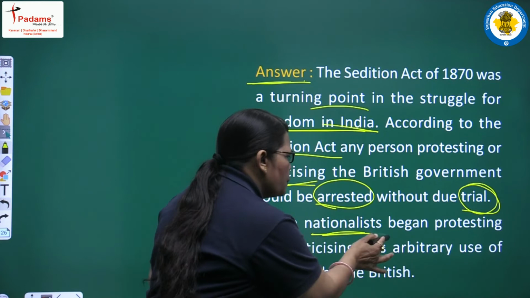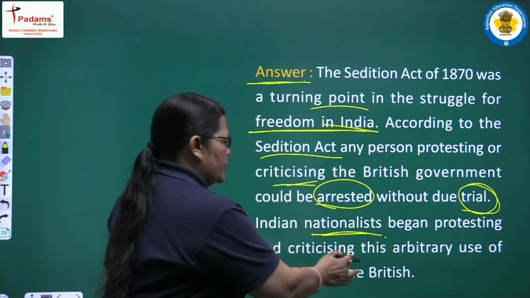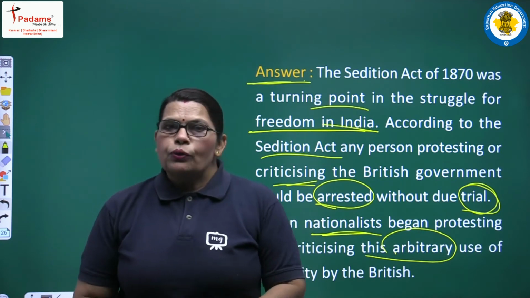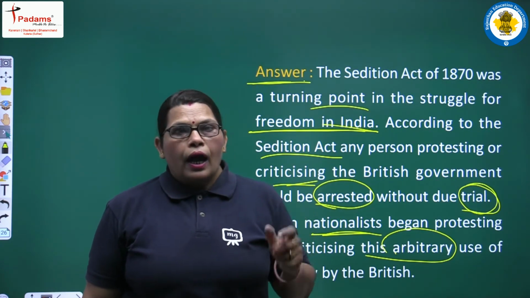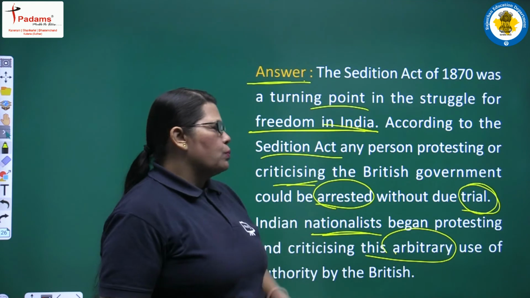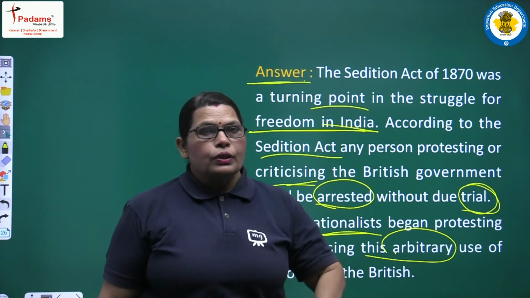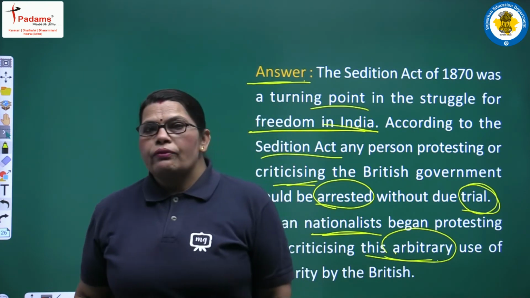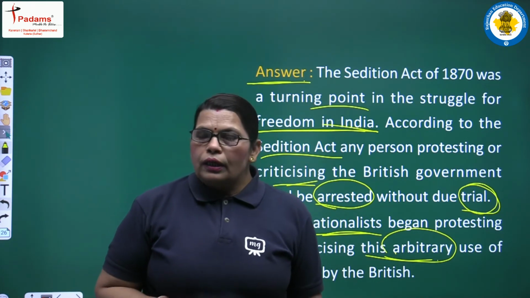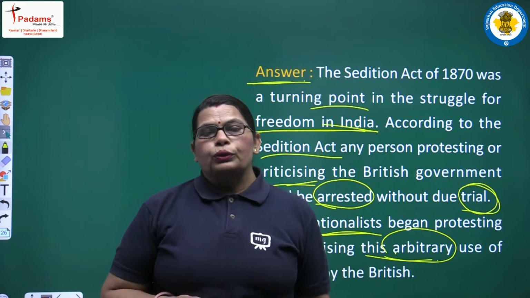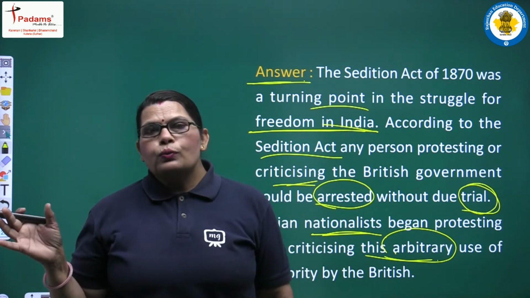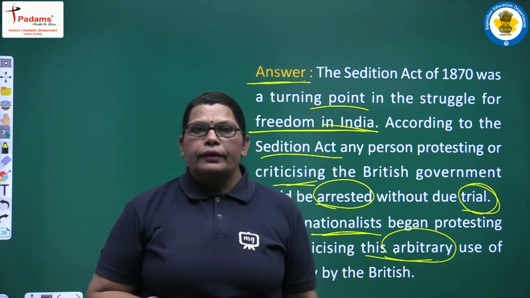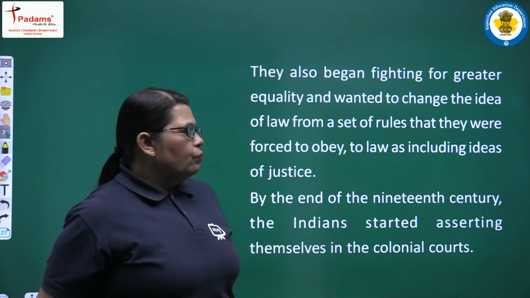Indian nationalists began protesting and criticizing this arbitrary use of authority by the British. But who opposed this? Our Indian nationalists opposed all this because these are arbitrary. Yes, everything was arbitrary in the British rules. So when these laws were introduced, our Indian nationalists opposed and they fought for their own freedom.